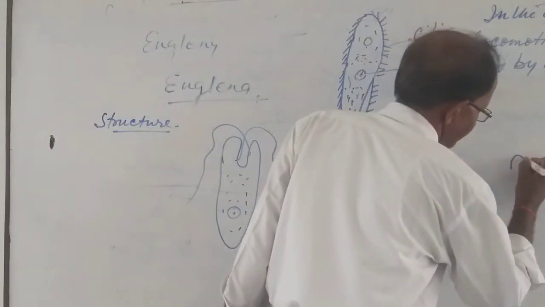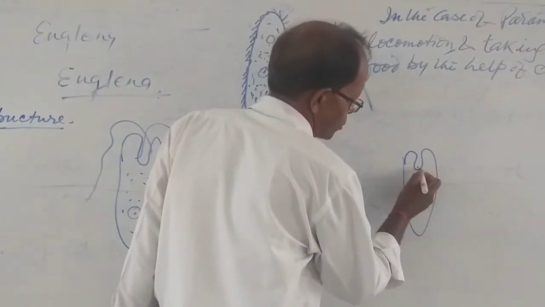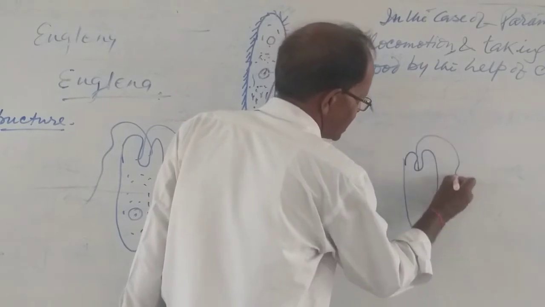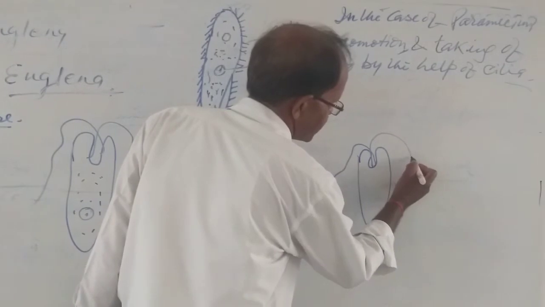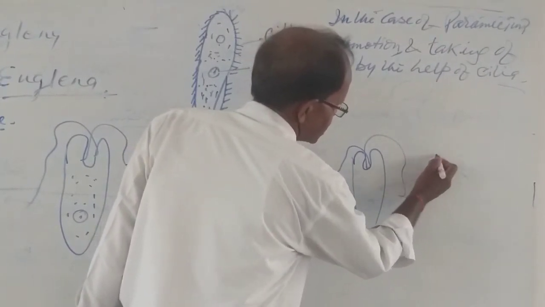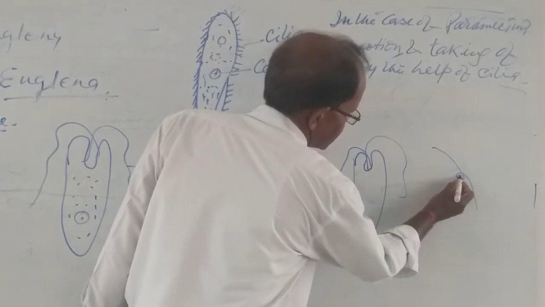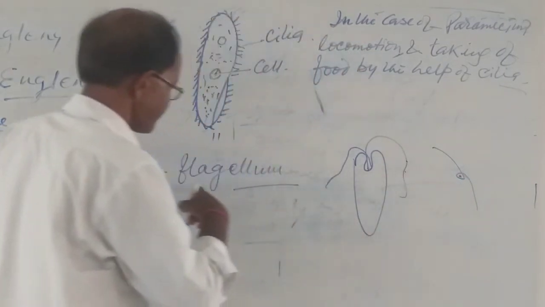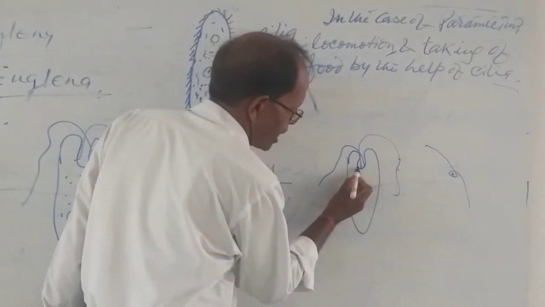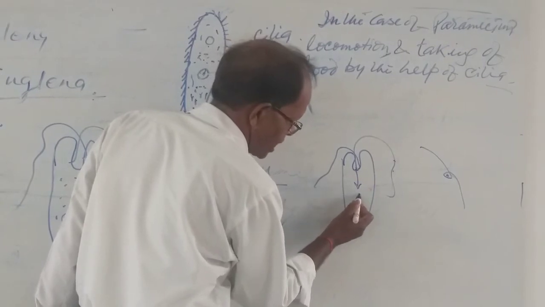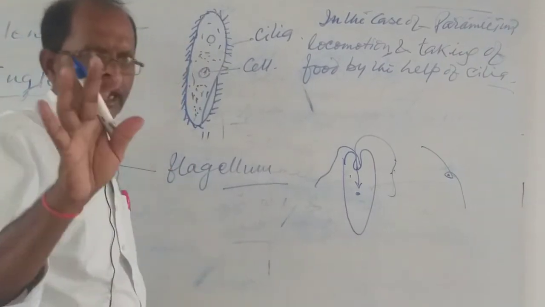There is no type of mouth here, but in the Euglena the flagellum is present, and after catching the nutritive food materials, the food is covered by this flagellum, comes inside, and enters the body. So the food materials are taken after catching through the flagellum.